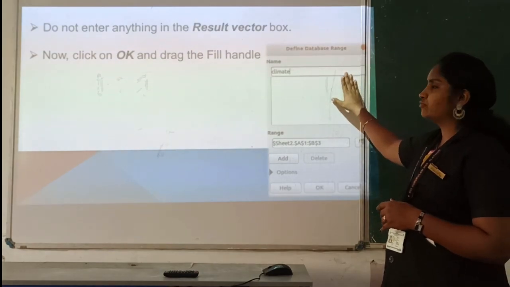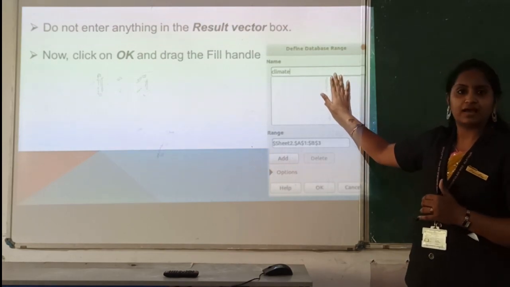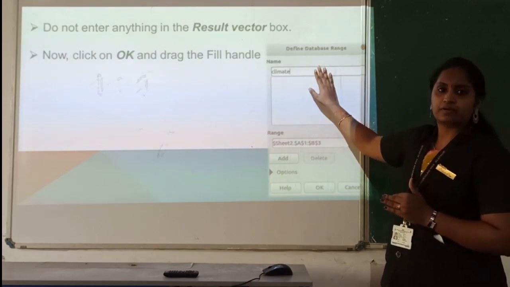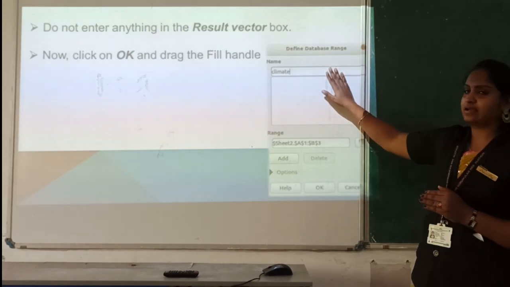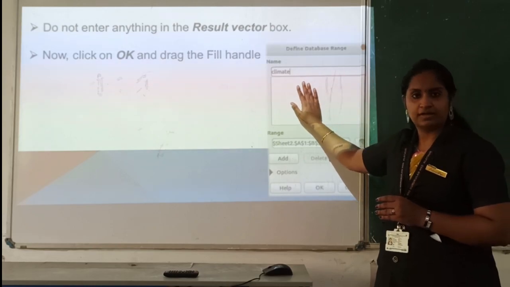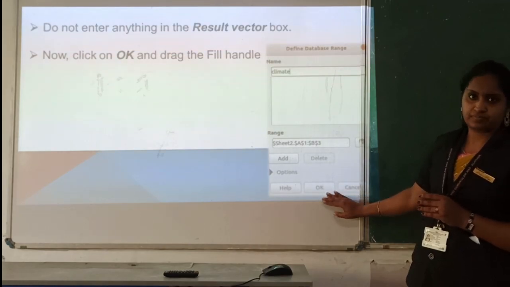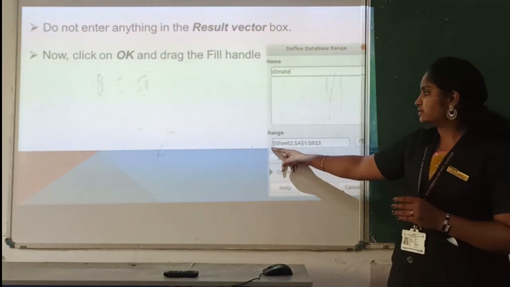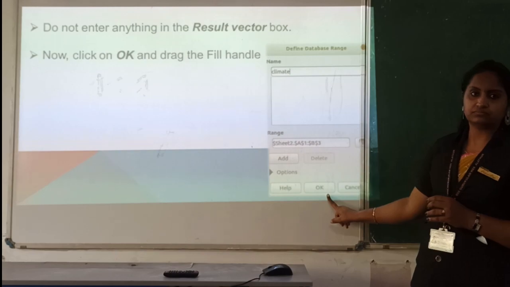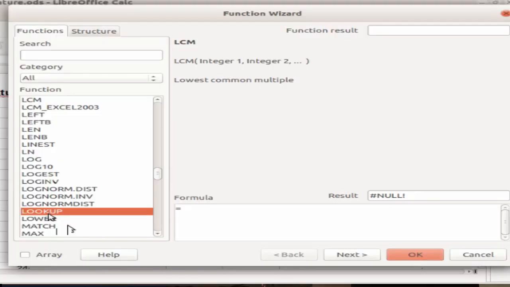In this name field you have to type any particular name for the chart. If you want to access it easily, just give an alphabet, or else you can give a name also. You have to type it correctly while using the lookup function, without any spelling mistake. So type any name and after that click OK. The selected range will be seen here. Clear? And after that click OK. After saving this you have to use the lookup function.